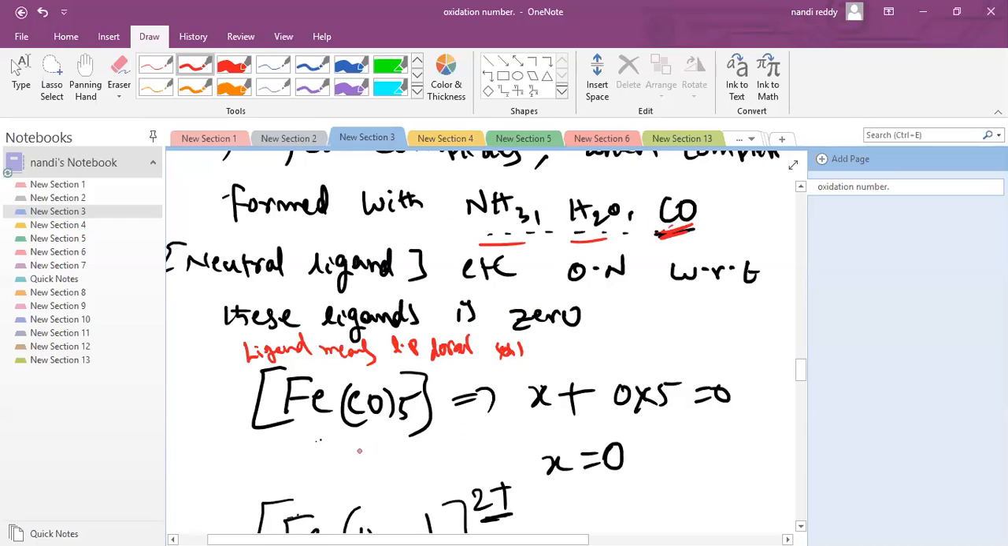For example, Fe(CO)5. With respect to carbon monoxide, the oxidation number is 0, so 5 into 0. Iron, I don't know, that is X. Plus, this complex doesn't have any charge, that's why it equals 0, X equals 0.